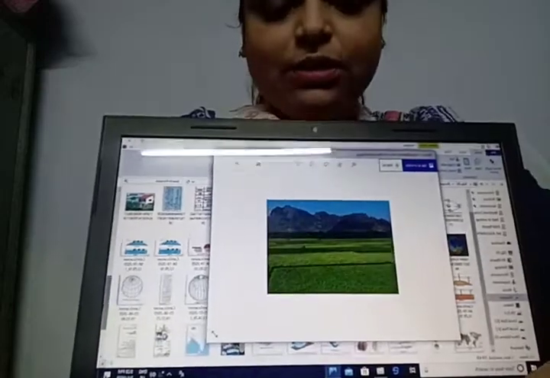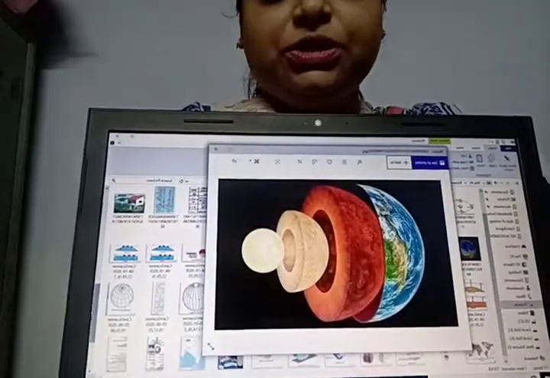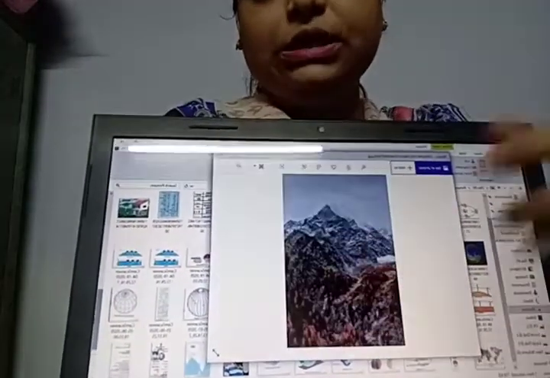So you can see that all these three pictures are not the same. They are not uniform, right? So what are these? These are the landforms of the earth. So today we are going to start the second chapter, that is landforms of the earth.